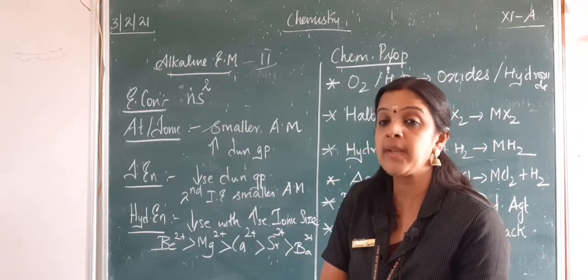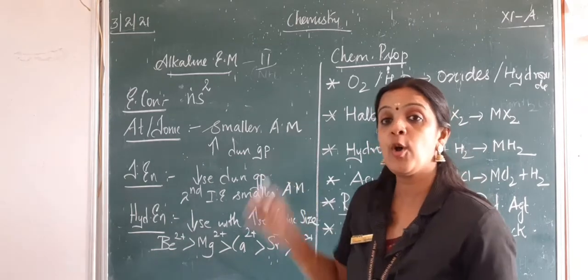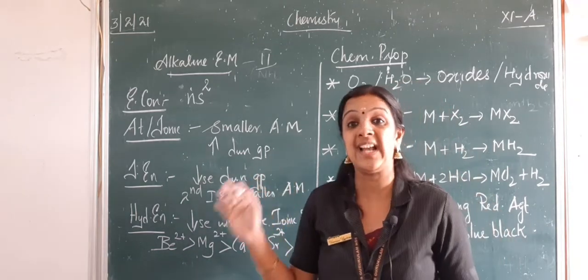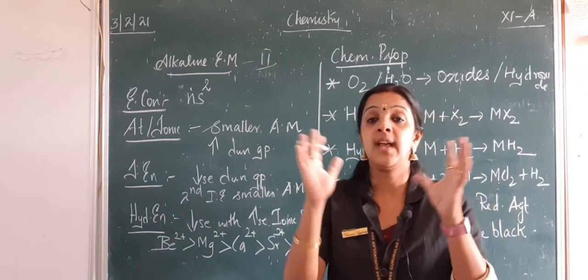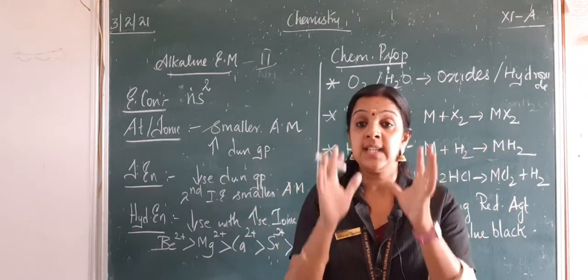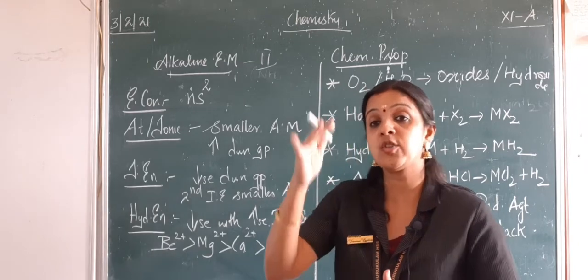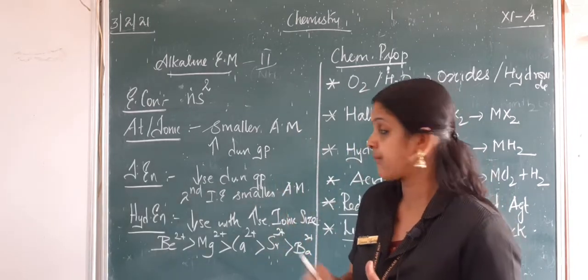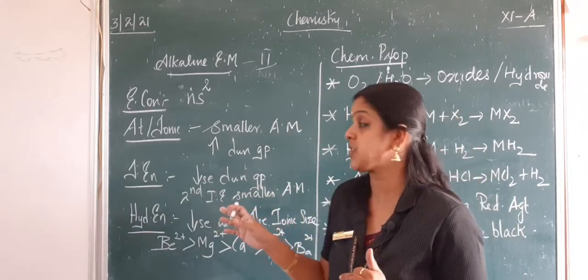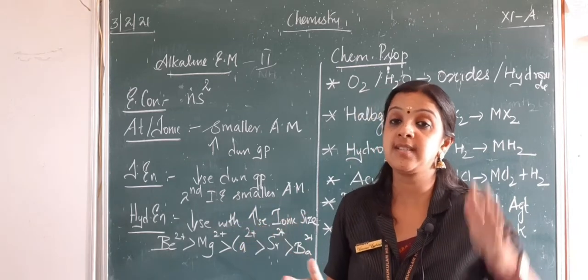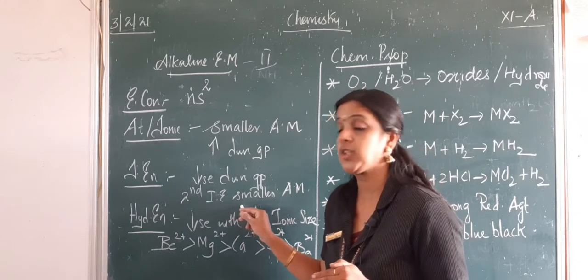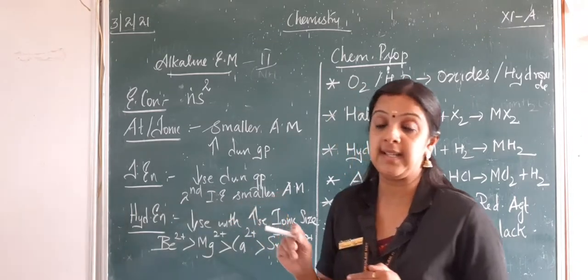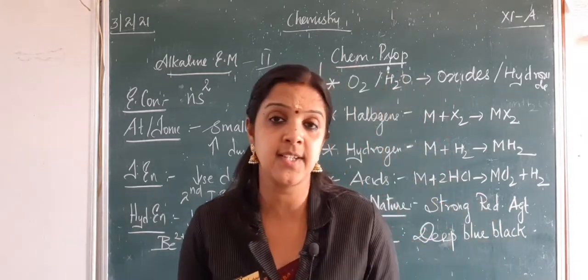If you see the atomic and ionic radii, they are smaller as compared to our alkali metals, but they increase down the group, because as the atomic number increases, the shells also increase, so atomic size is increasing. But what happens to ionization energy? As the number of shells increases, ionization energy will decrease, but the second ionization energy is smaller than the alkali metals. What is second ionization energy?